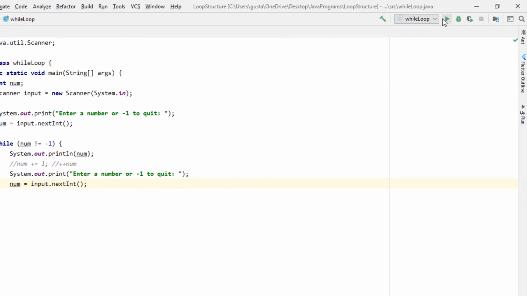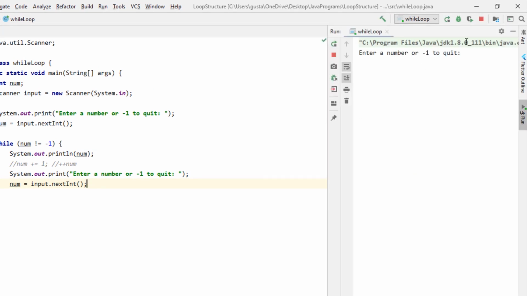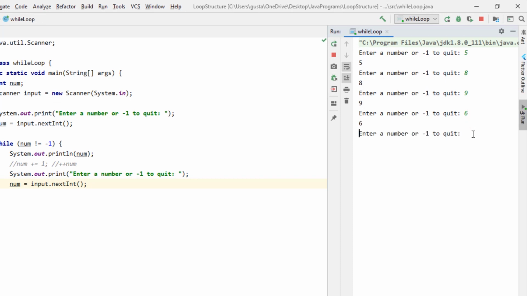Now let's run the program. In our output, after the prompt, we type a number and press enter. Now give 3 different inputs. Now let's type our -1 and see what happens. So we type -1 and press enter.